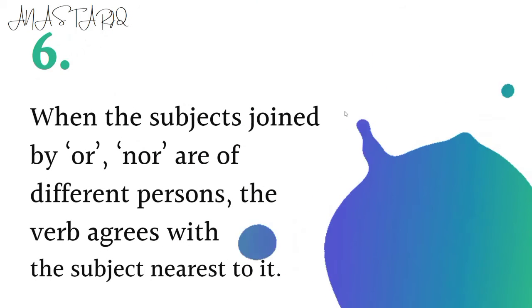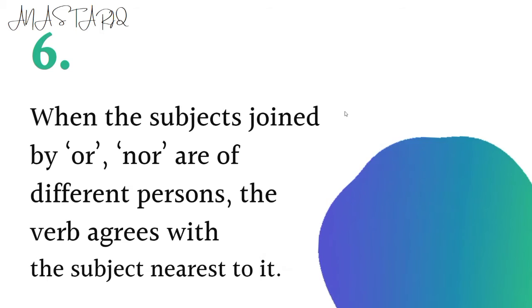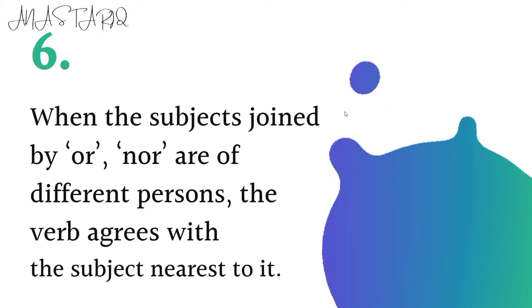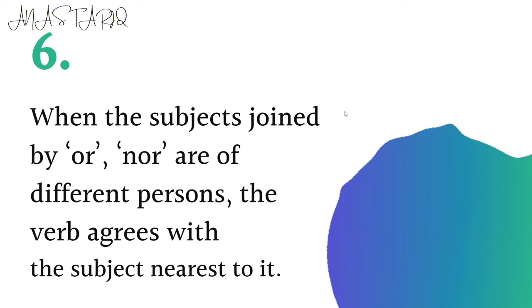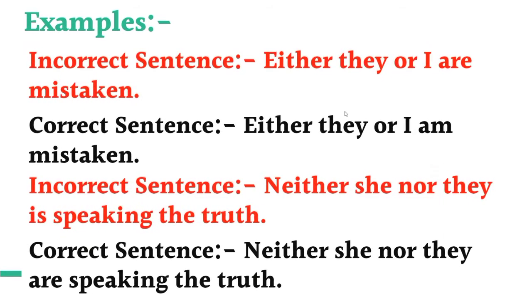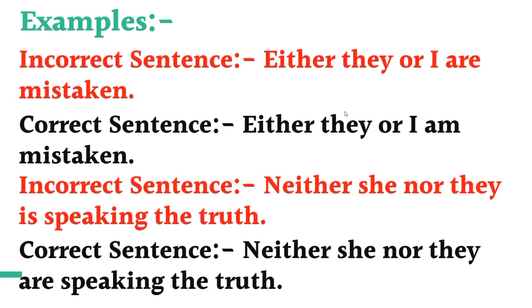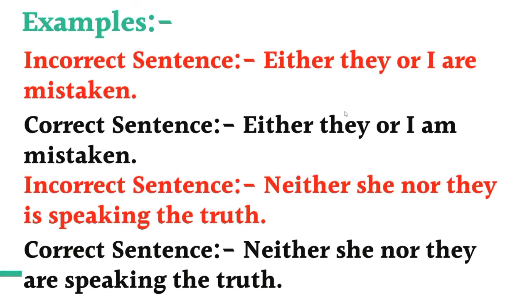When the subjects joined by or, nor are of different persons, the verb agrees with the subject nearest to it. If the subjects are joined by nor, or, either, etc., and they are of different persons, then the verb will agree with the nearest subject. For example, either they or I am mistaken. Here they is used for other persons and I is used for someone else. So the verb will agree with the nearest subject, which is I.